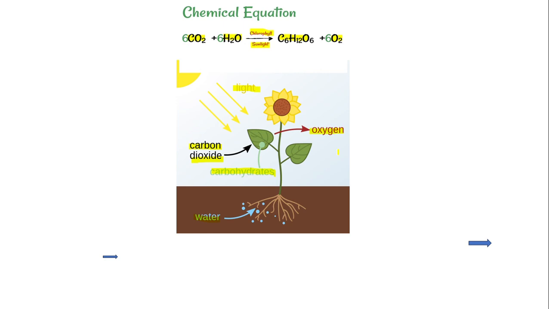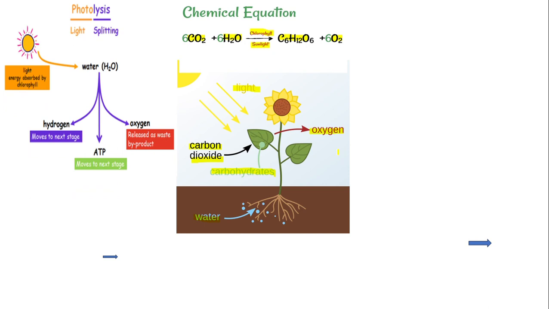Now we are going to study the second way that oxygen enters the atmosphere, and this second way is photolysis. Guys, you know that in the atmosphere many gases are present, like nitrogen, carbon dioxide and oxygen, and along with these gases there is also a small, trace amount of water vapor present in the atmosphere.